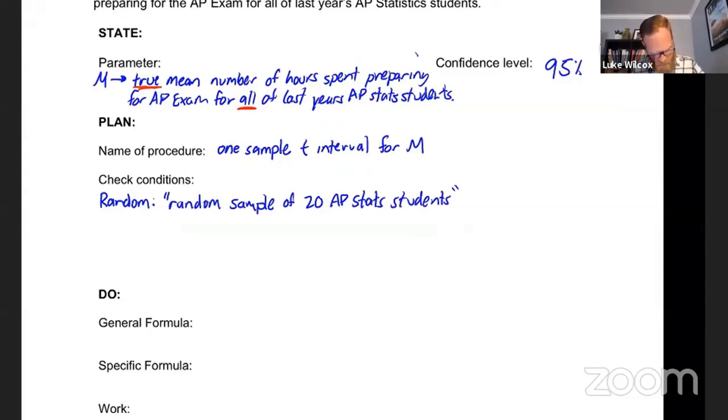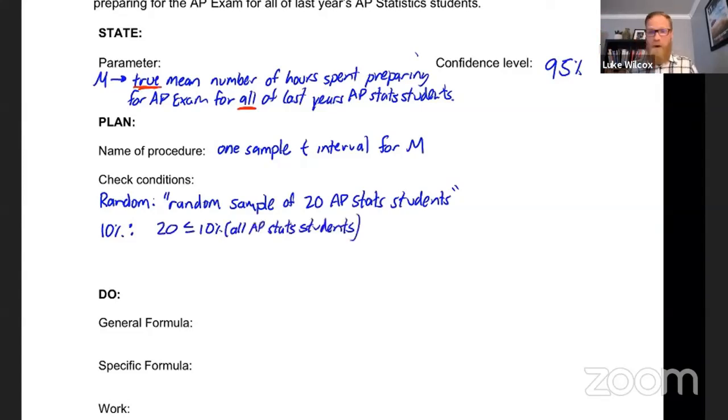All right, next up is the 10% condition, which we need to check if we are sampling without replacement. And in this case, I'm sure that we didn't take one AP Stats student and then put them back in the pool after we sampled them, right? So once they're taken out, this is without replacement, which means that we do need to check the 10% condition here. And so we would check that our sample size is less than 10% of the population, which is all AP Stats students from last year.